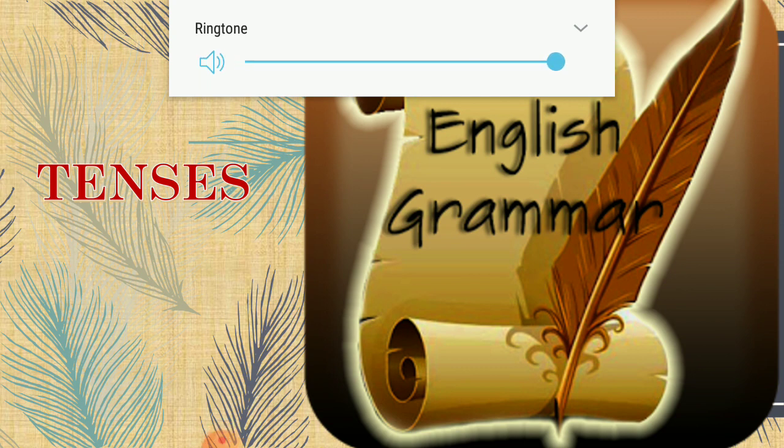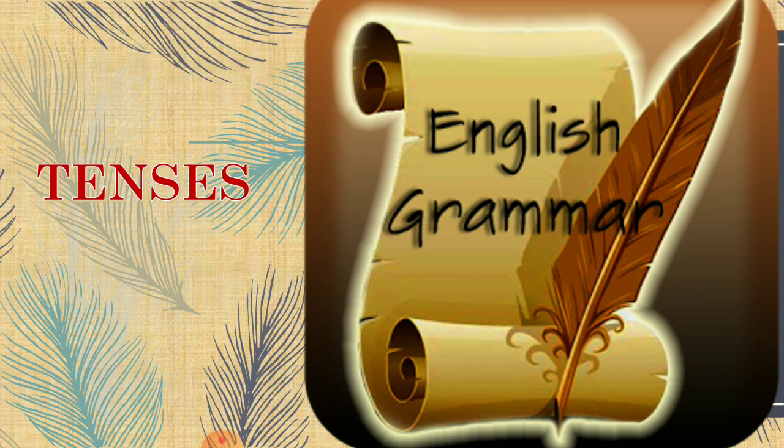Now what are tenses? Tense is the form taken by a verb to indicate the time of any action taking place. It shows both the continuous and the completeness of any action happening. Or you can say the tense helps us to talk about the timings of our activities. It tells when the particular activity has taken place.